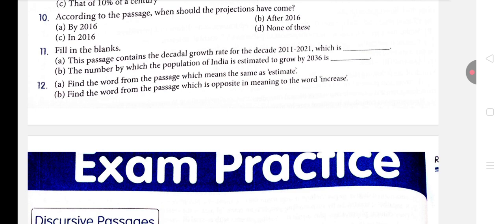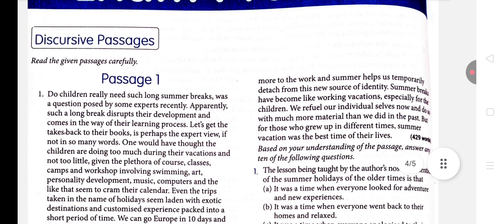So now let's come to our next passage, which is the discursive passage. We have already covered one passage, and the video is already 35 minutes long. I can't extend it further, because I don't want you children to have to watch the screen for such a long time. So we have to end the video right now, and we will do the discursive passage another day.